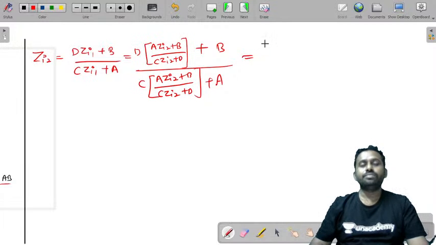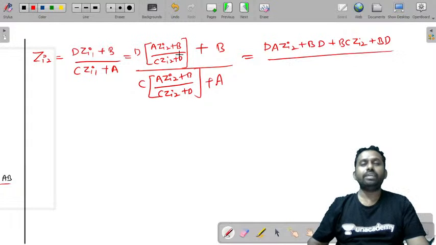Take the LCM and multiply. It is AD Zi2 plus BD plus BC Zi2 plus BD. Okay, you can cancel the denominator directly and write AC Zi2 plus BC plus AC Zi2 plus AD.